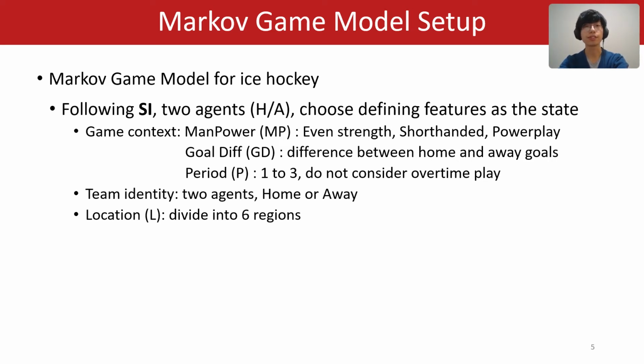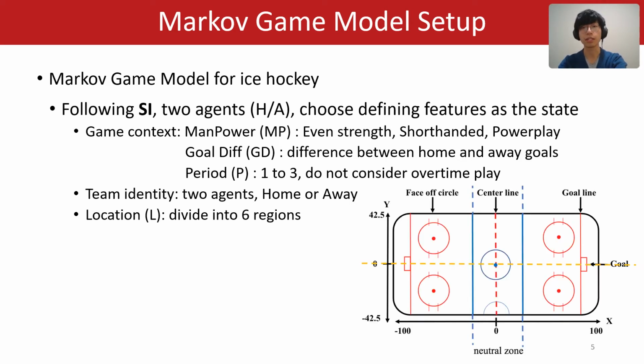The features include manpower, which has values even strength, short-handed, and power play; goal difference, which is the difference between home and away goals; and period, which ranges from 1 to 3. We do not consider overtime play. Team identity means the current team is the home team or away team. And the location. We divide the location into 6 ranges, which is shown in this picture.